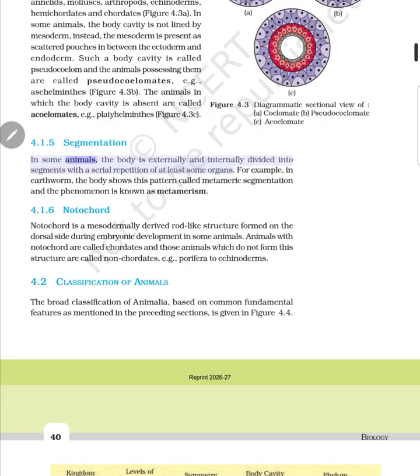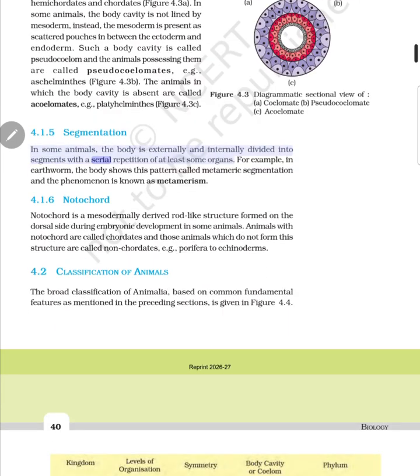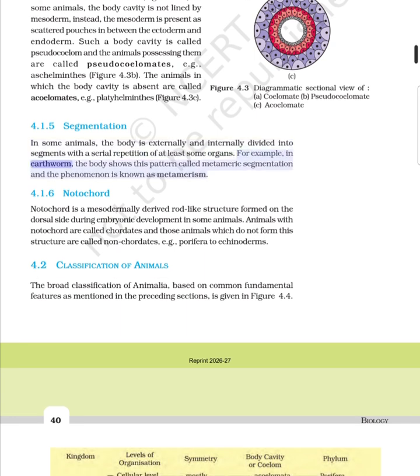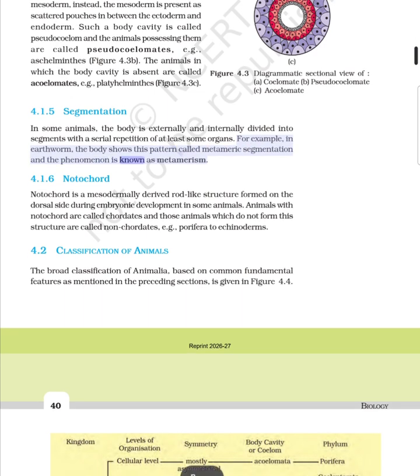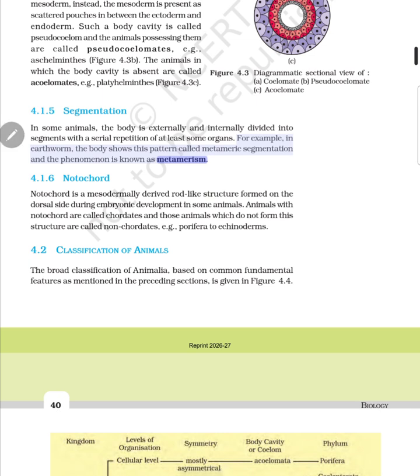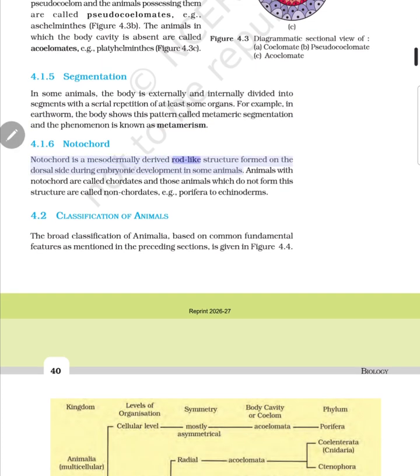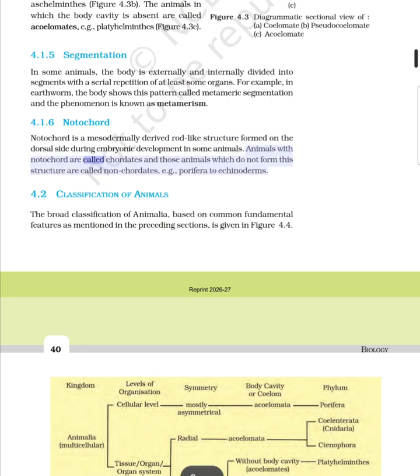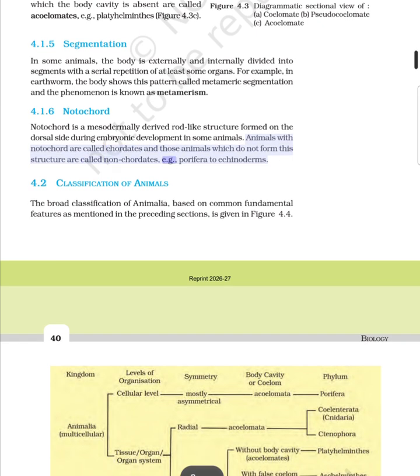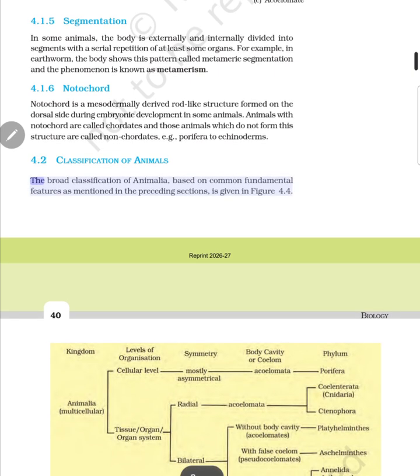4.1.5 Segmentation. In some animals, the body is externally and internally divided into segments with a serial repetition of at least some organs. For example, in earthworm, the body shows this pattern called metameric segmentation, and the phenomenon is known as metamerism. 4.1.6 Notochord. Notochord is a mesodermally derived rod-like structure formed on the dorsal side during embryonic development in some animals. Animals with notochord are called chordates, and those animals which do not form this structure are called non-chordates, e.g., Porifera to echinoderms. 4.2 Classification of animals.